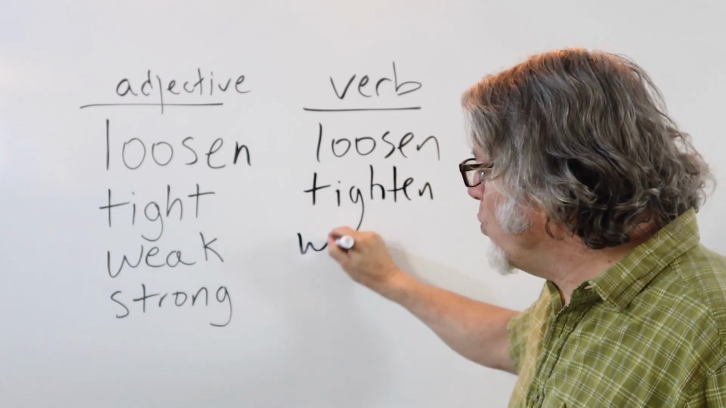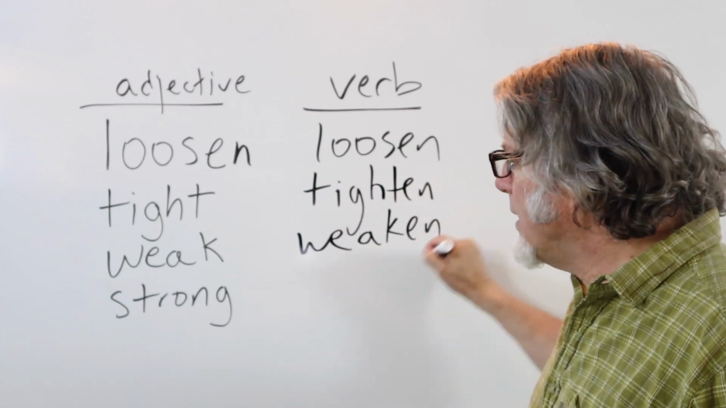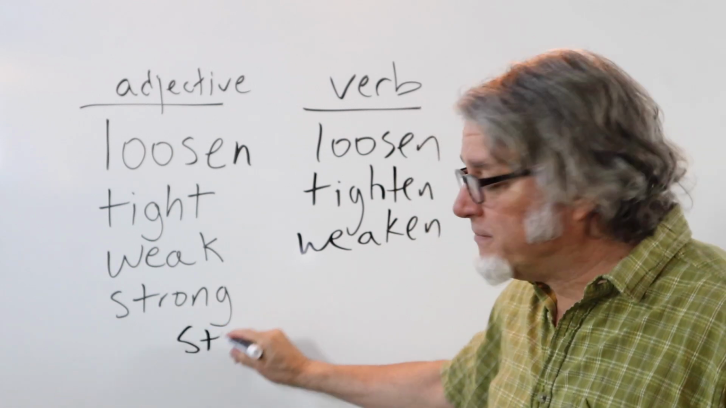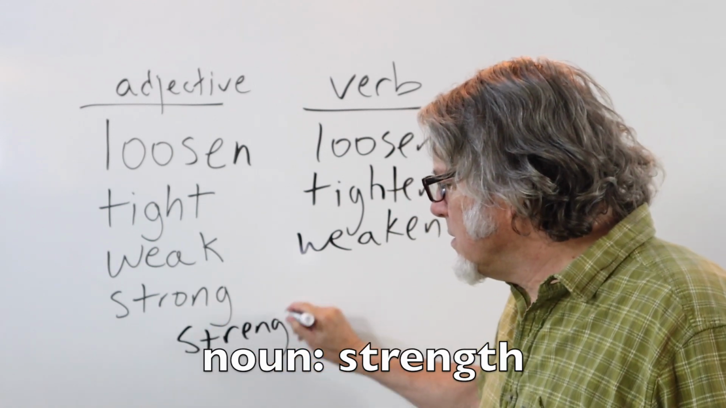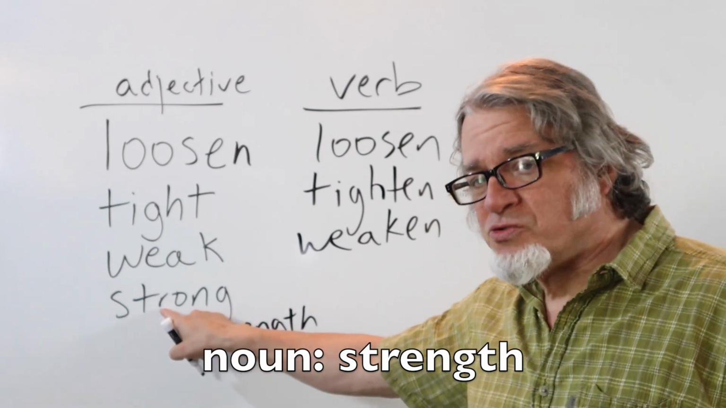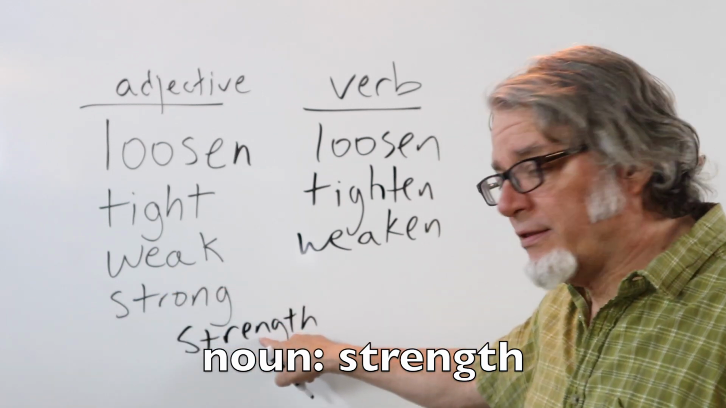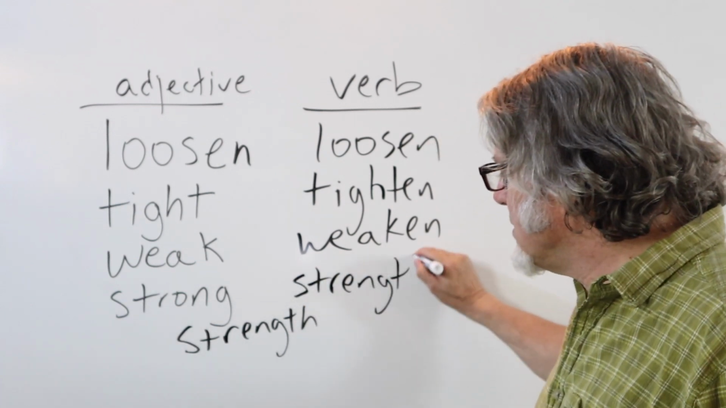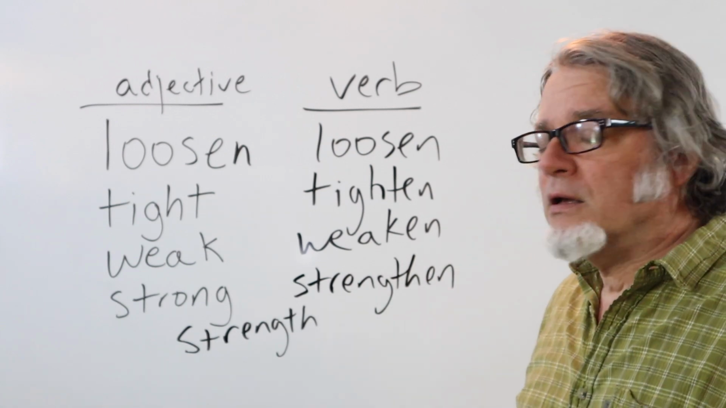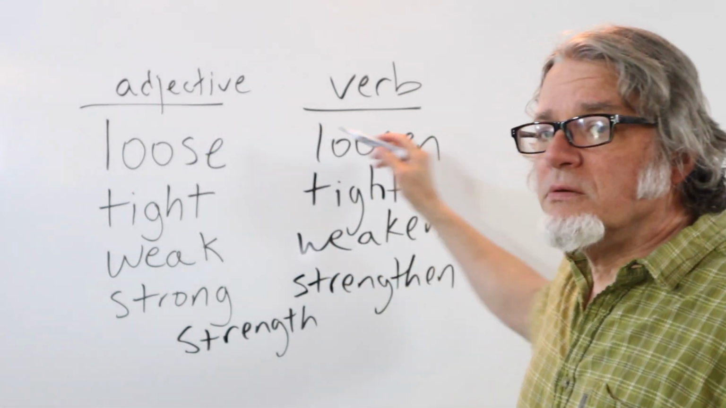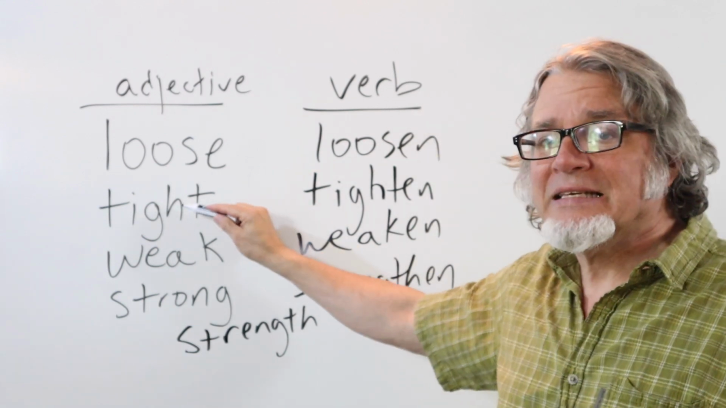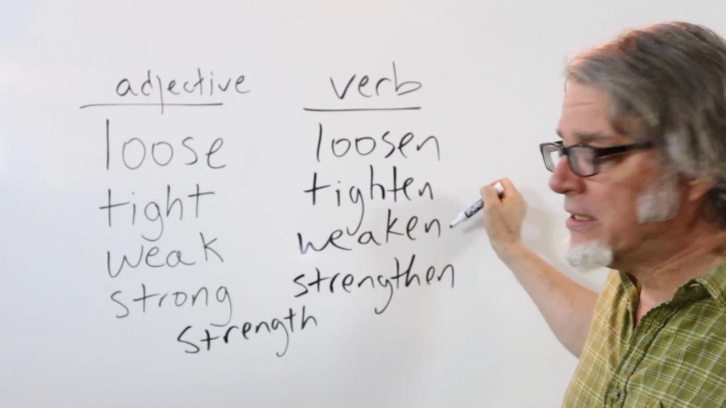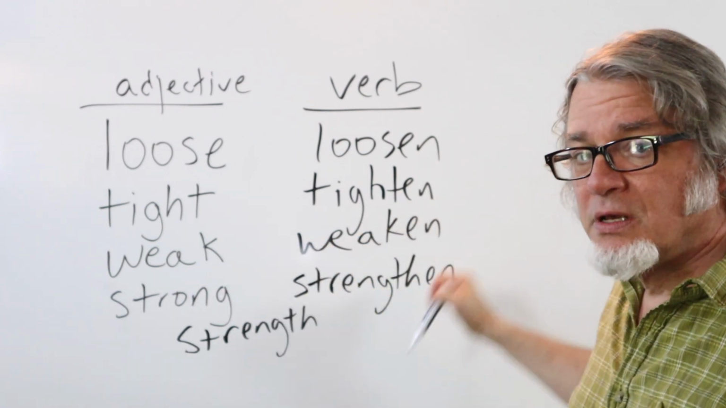Weak becomes weaken. And strong has to change to a noun first. Here's the noun form for strong. Strength. This becomes strengthen. So loose becomes loosen. Tight becomes tighten. Weak becomes weaken. Strong becomes strengthen.